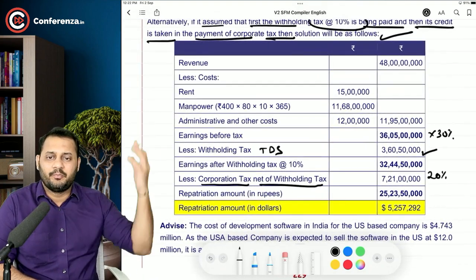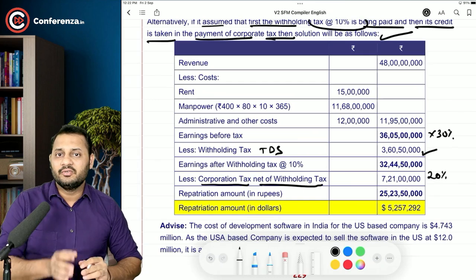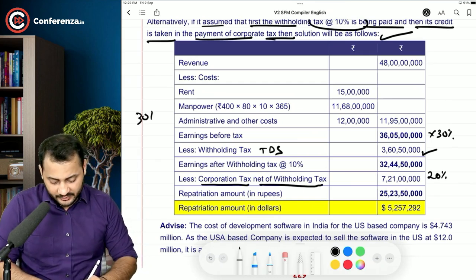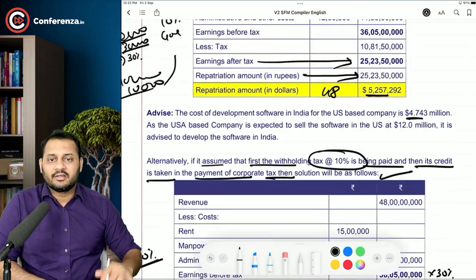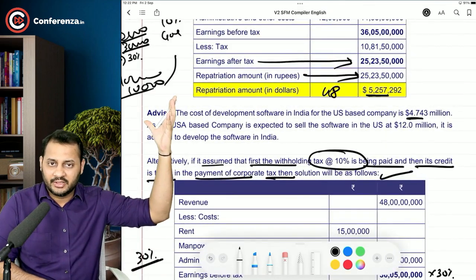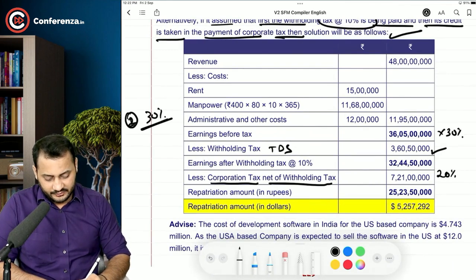It is just the presentation. In the second and the third alternative, the tax amount is same, which is 30%. That's it. Either you pay the entire 30% and do not pay the withholding tax, or you pay this way. This is the second way.